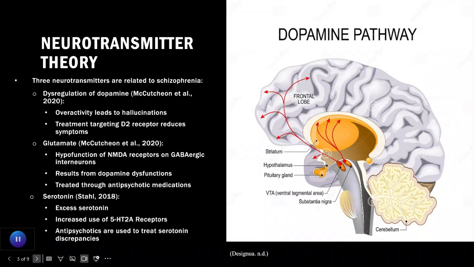Glutamate plays a role in the development of schizophrenia-related symptoms due to the hypofunction of NMDA receptors on the GABAergic interneurons, which cause the overactivation of dopaminergic pathways, causing some of the positive symptoms of schizophrenia. In those with this disorder, the dysregulation of serotonin involving the 5-HT2A receptors can influence the release of dopamine. The imbalances of these neurotransmitters can cause the onset of both positive and negative symptoms of schizophrenia.